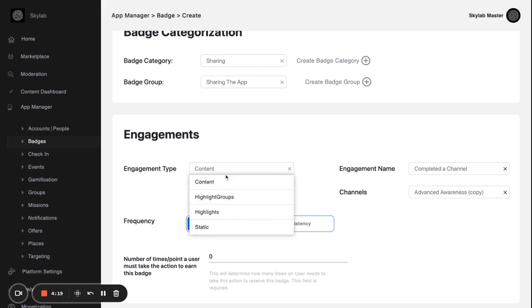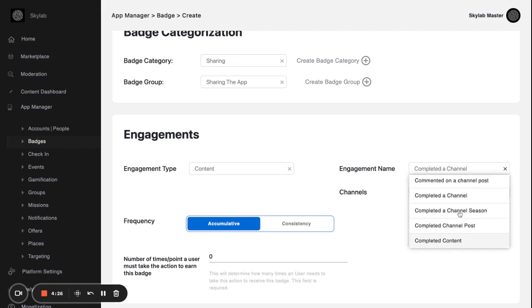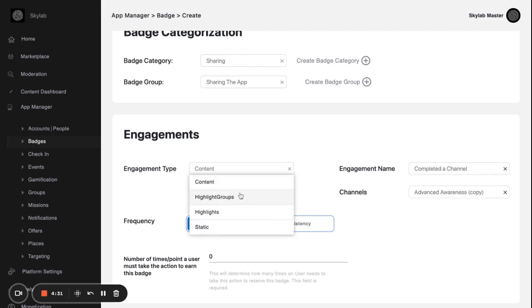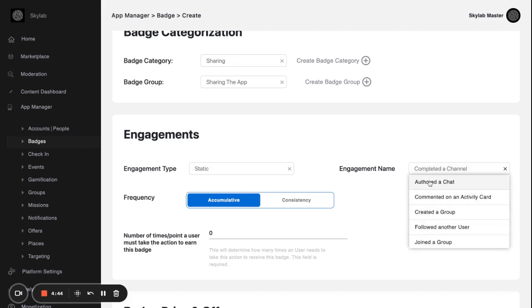So for now, we're going to skip through the content. Notice that there are other content options here for you to explore. So be sure that you go through these and familiarize yourself with these. And then we're going to skip content and go to highlight groups. That is completing a highlight group, working on specific highlights, individual highlights will earn badges, or what we're going to do right now is a static action. So if I go to static, that is things like authored a chat, commented on activity cards, created groups, etc. I'll let you go through these on your own.